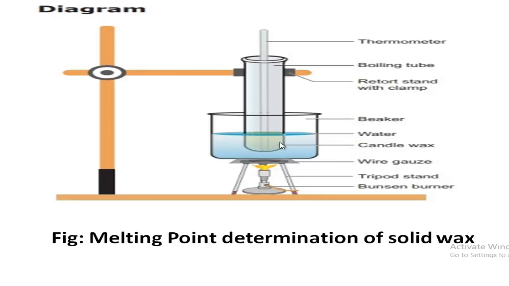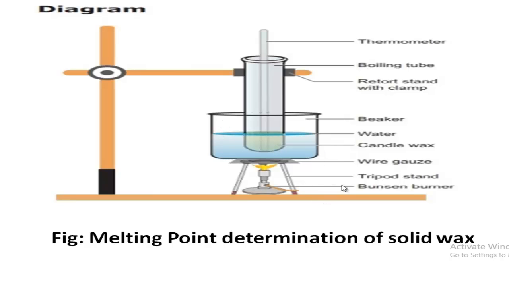And my dear students, you follow here, you cannot give heat to the solid wax directly. Why? Because you know that wax is actually a flammable substance. For this you cannot give heat directly. If you give heat directly, it directly reacts with the atmospheric oxygen. For this you will not get the temperature at which it is melted. For this we have to give heat to the wax indirectly through this system.